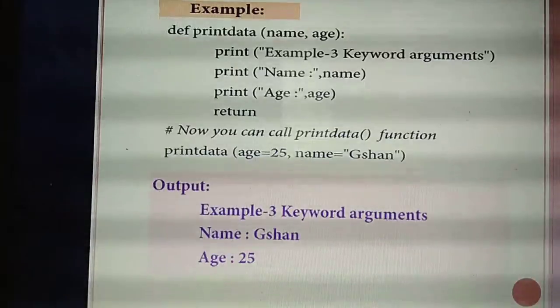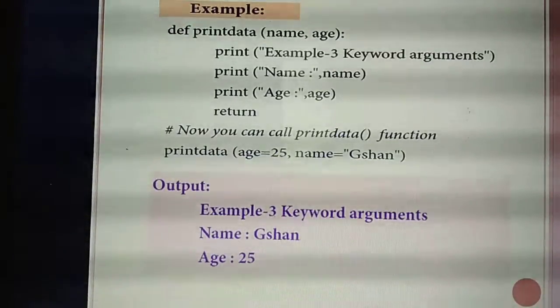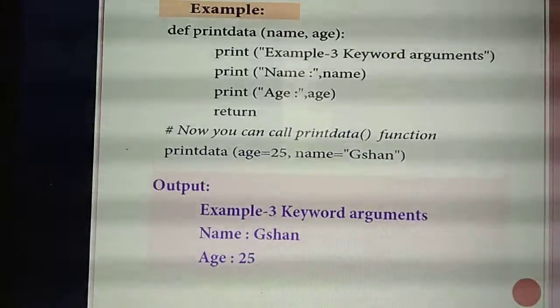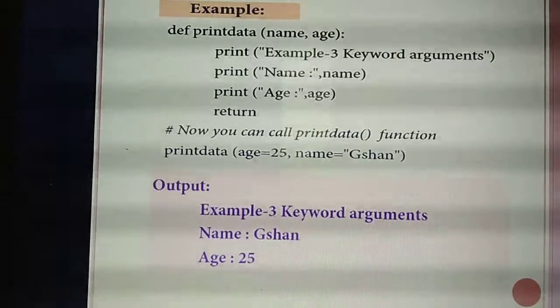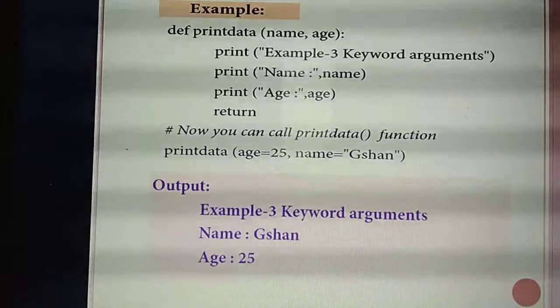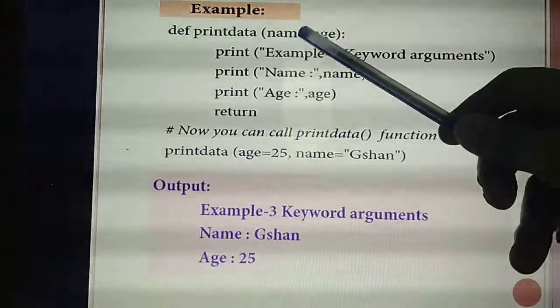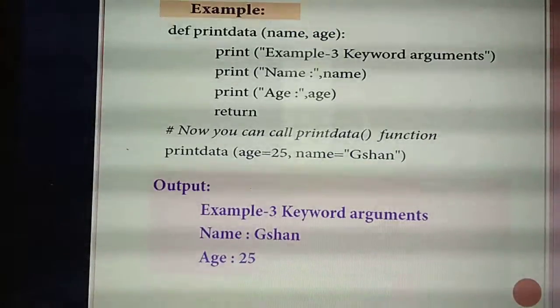In the last example you studied, we passed only one argument, name. But here you can pass multiple arguments based on your wish: two or three or four or five arguments. In this example program, how many arguments are you passing? Two. What are they? Name and age.